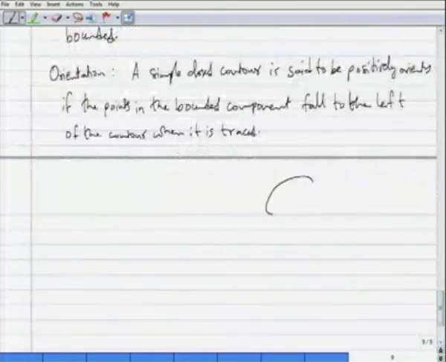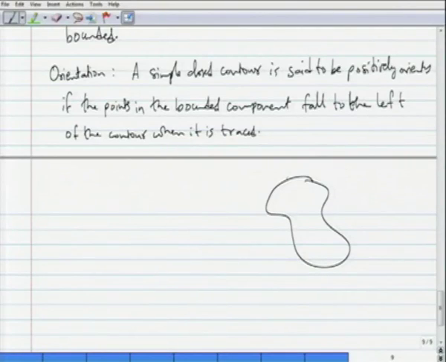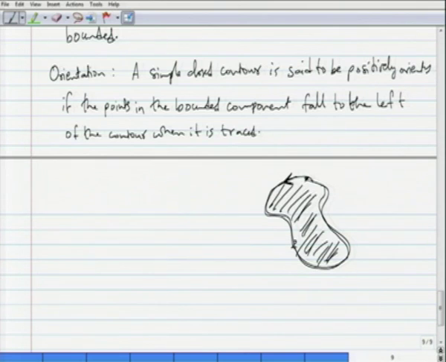Okay. So, here is a contour, and suppose this is the orientation on the contour determined by its parameterization. Then you notice that when you keep tracing the contour like that, imagine yourself walking on that contour, then this bounded component appears to the left of you as you traverse the contour. All the points will appear always to the left.